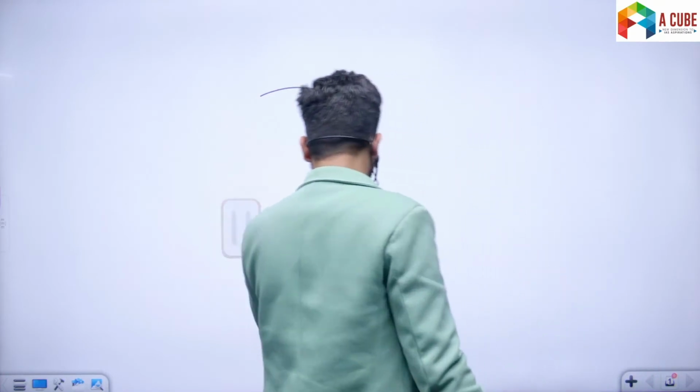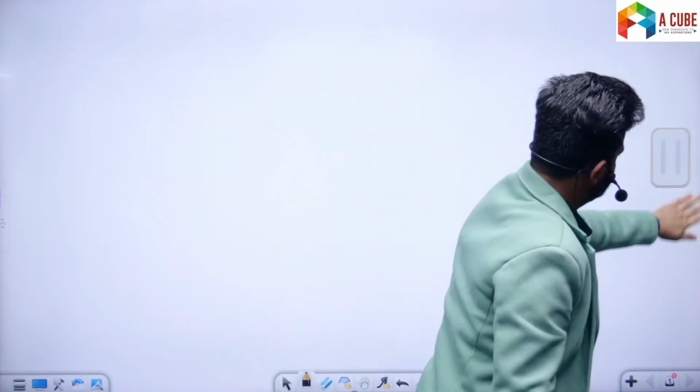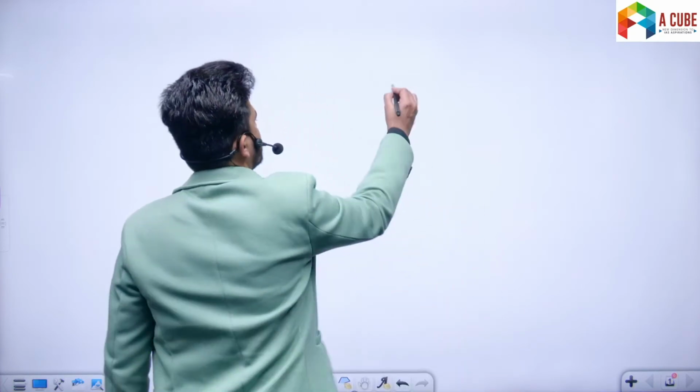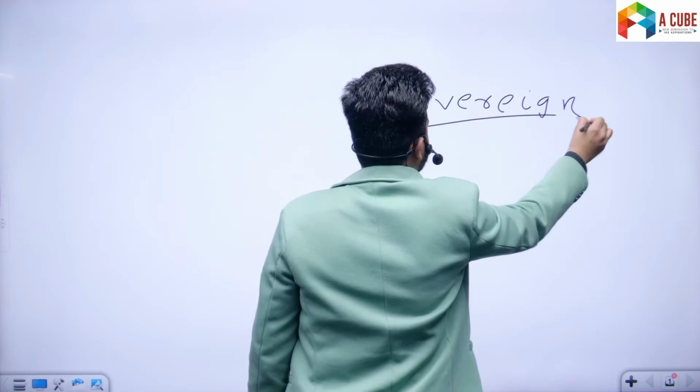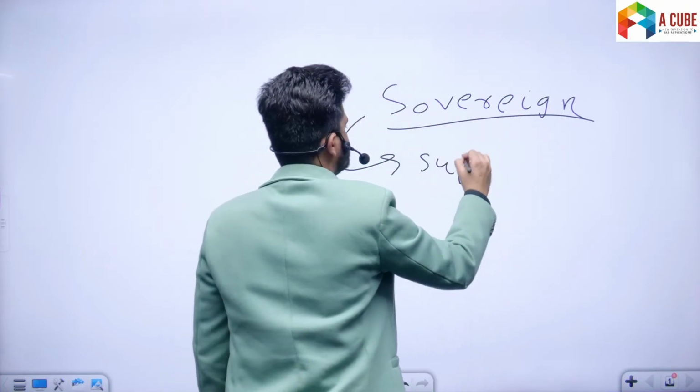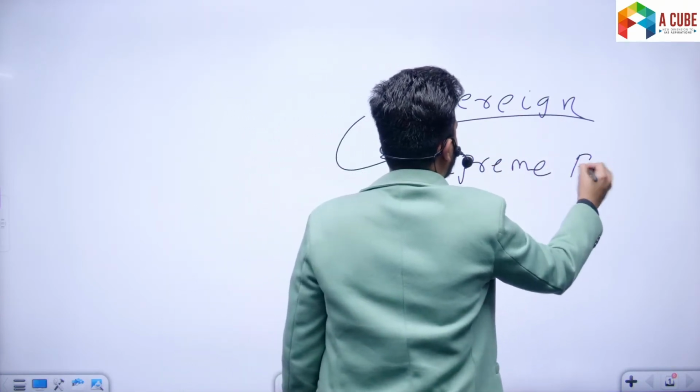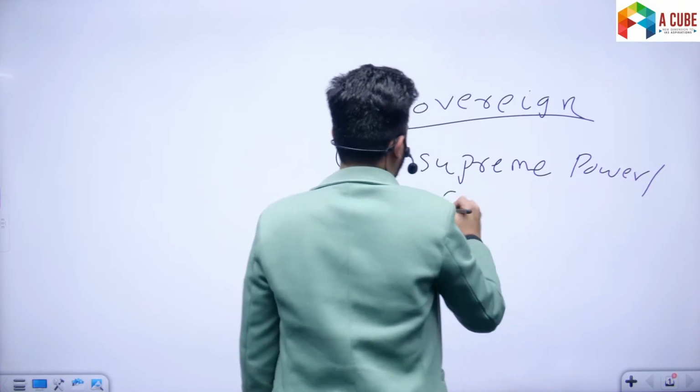Now, what is the other difference? We have seen that it is the state which is sovereign. It is the state which has supreme power or authority.